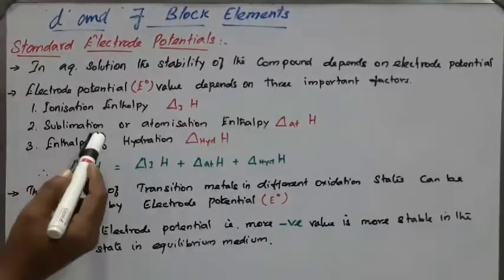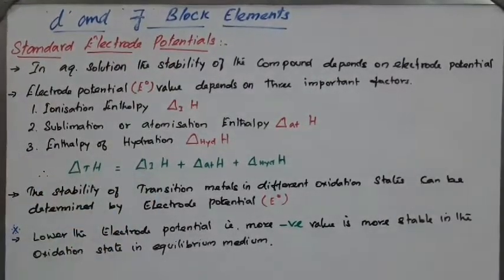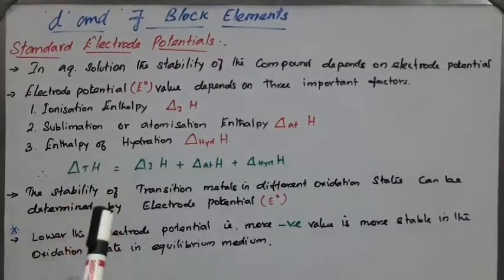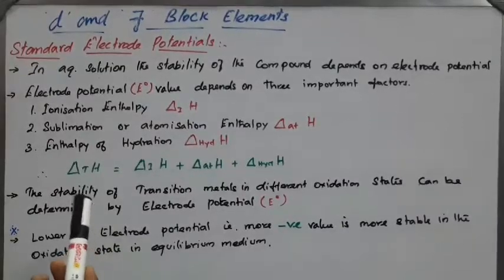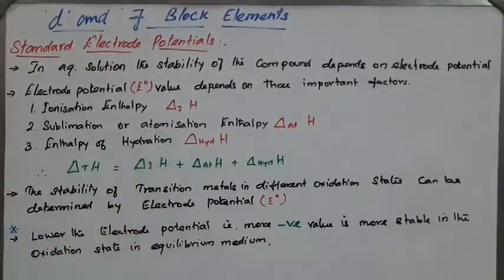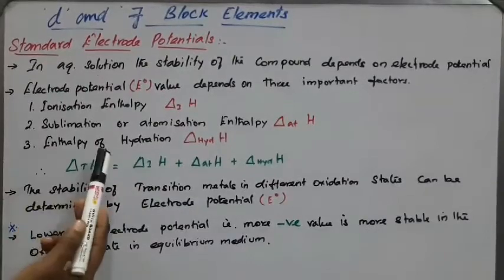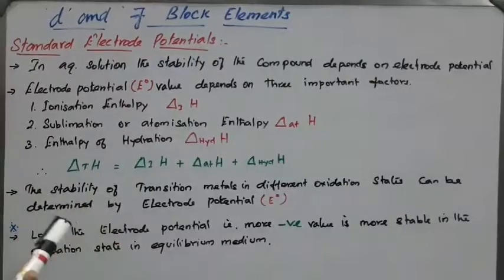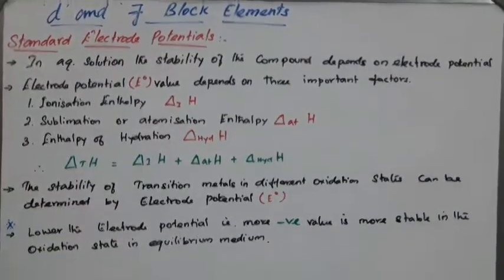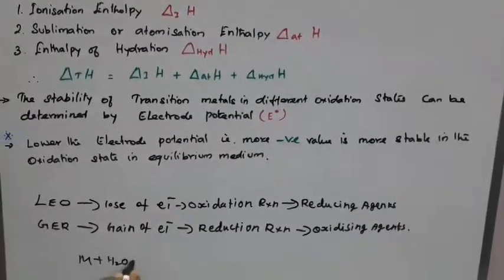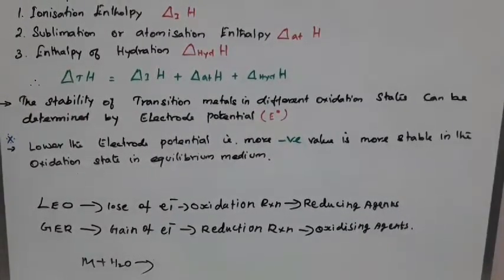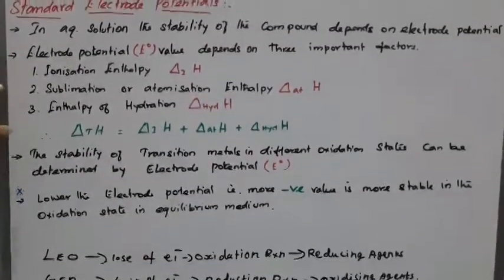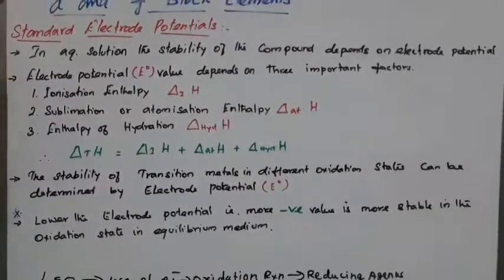Next, sublimation or atomization enthalpy is the amount of energy required to break the bonds and form more number of atoms, that is called atomization enthalpy. Enthalpy of hydration means the energy released when a new bond is formed between the metal and the water. So that is called the enthalpy of hydration. These three factors determine the standard electrode potential.